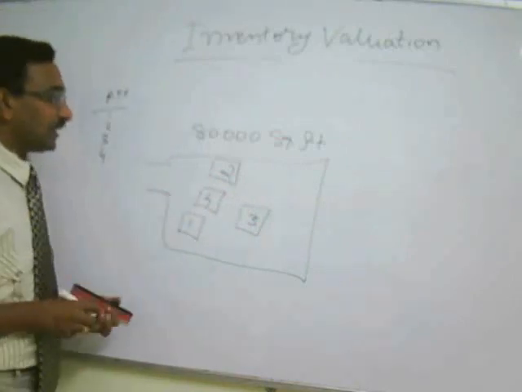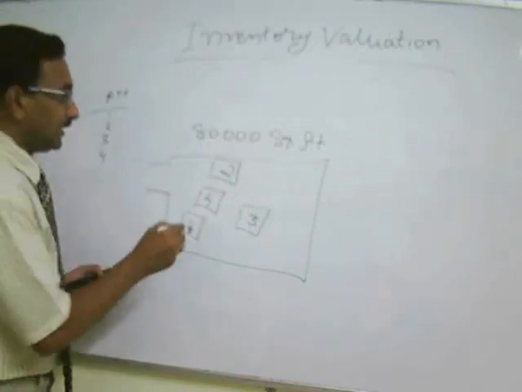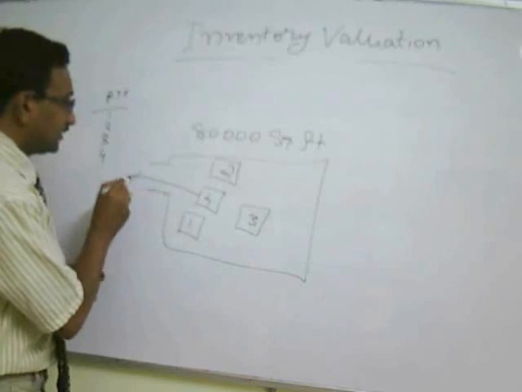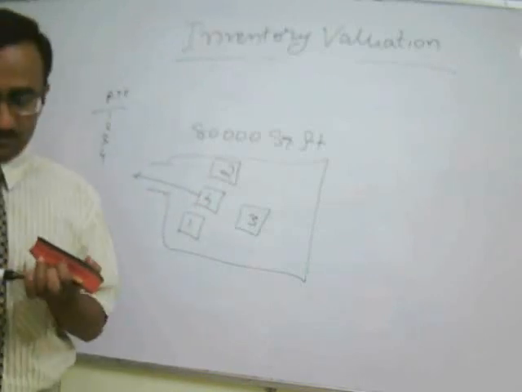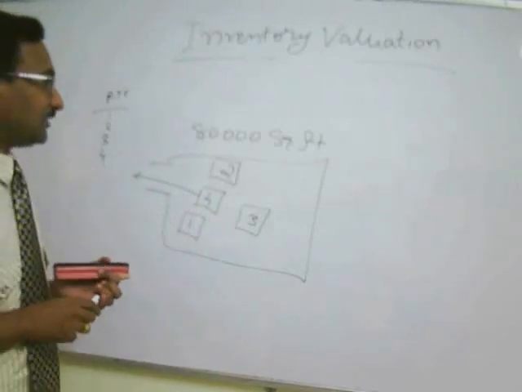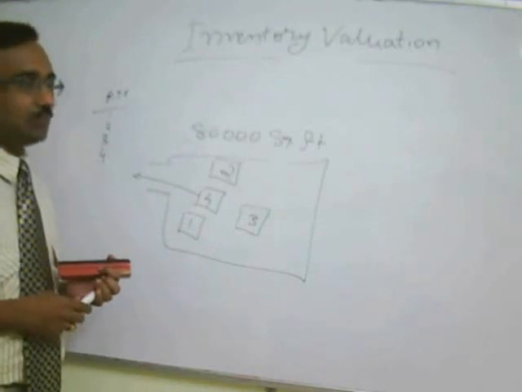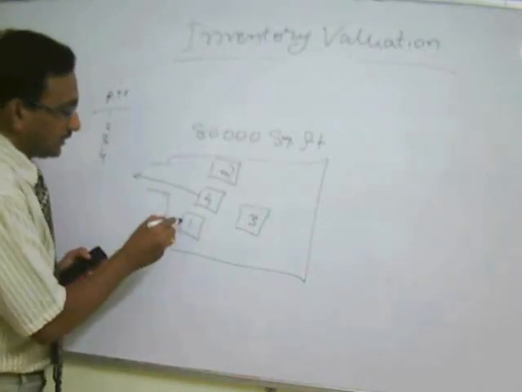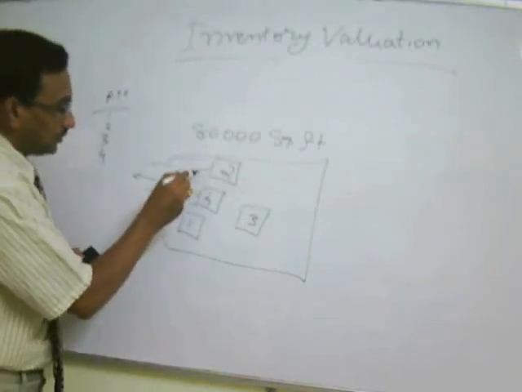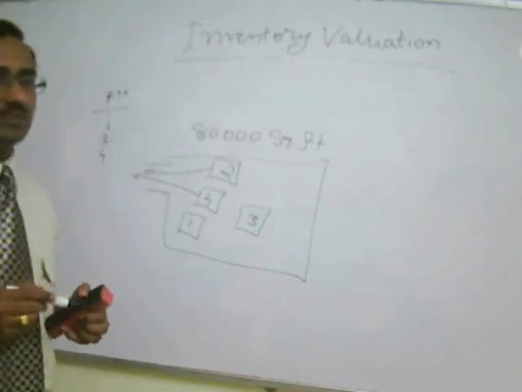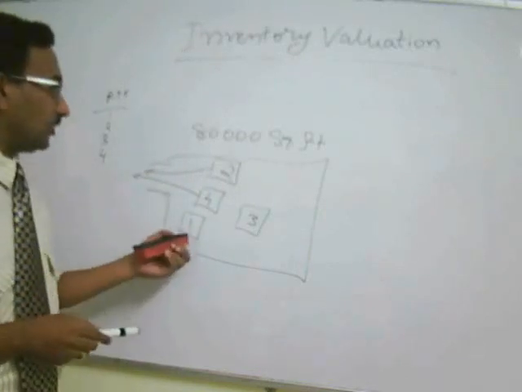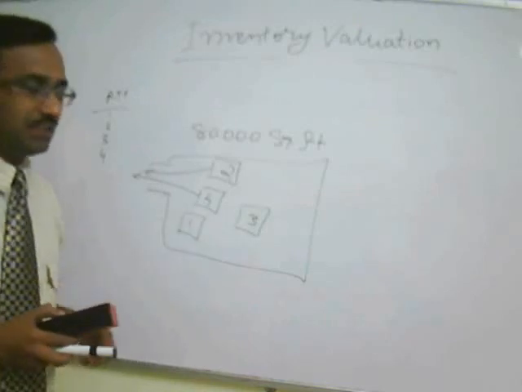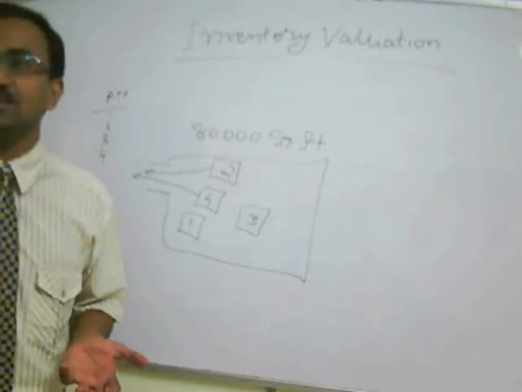And the labor, being a human being, has picked up this one to go out. Thereafter again a requisition has come where he has decided to take up this. So what is the residual now on the last day of the accounting year? 1 and 3. Now what is the cost?